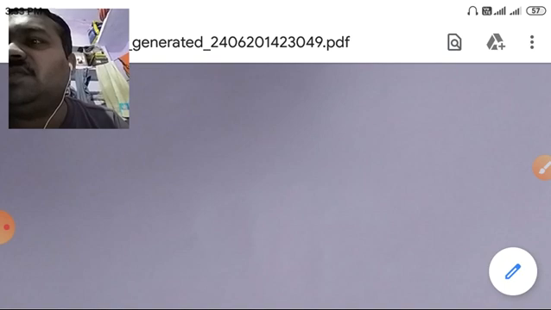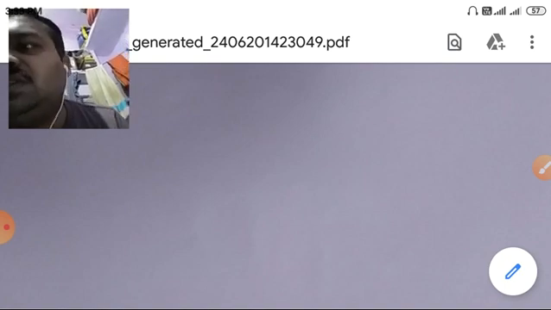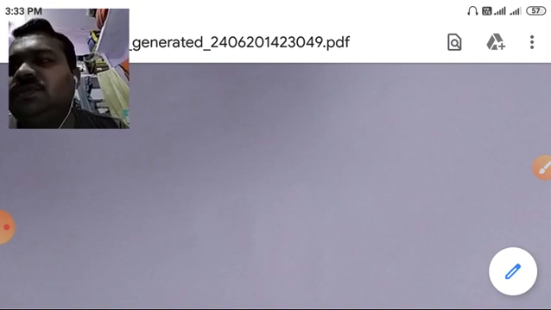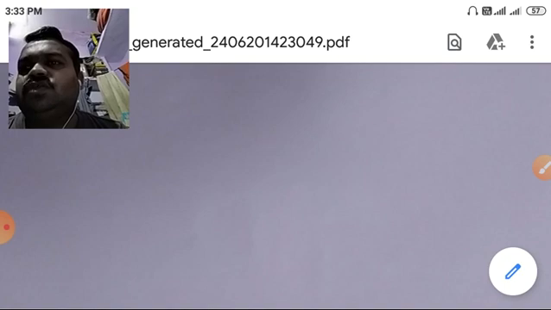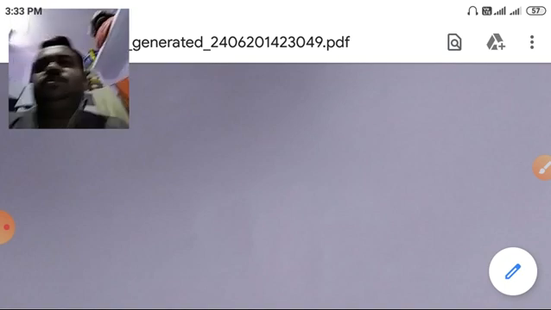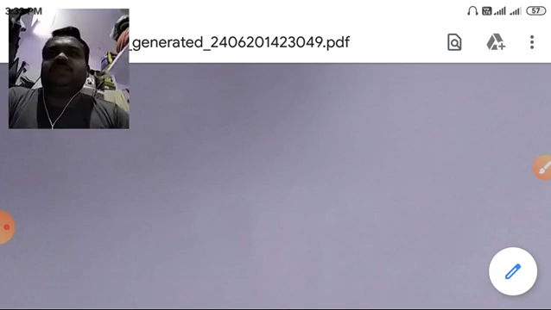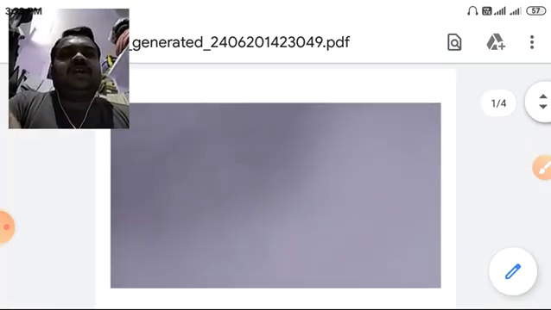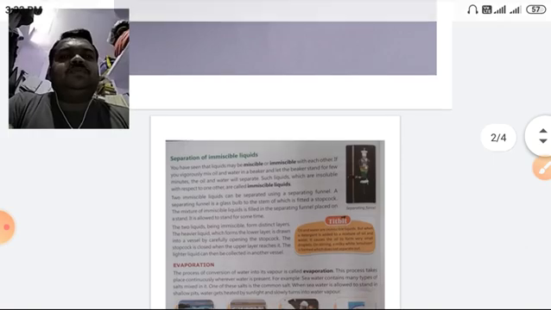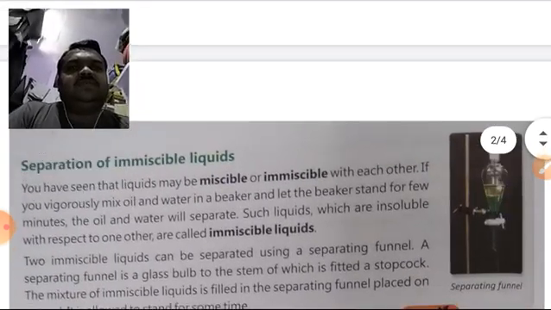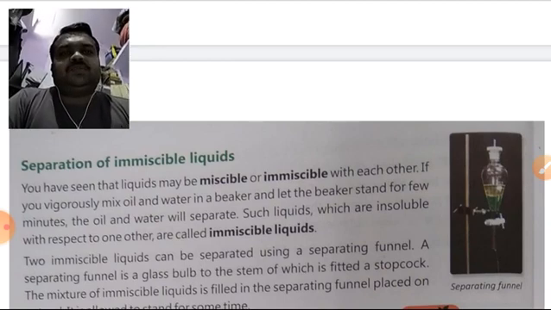And we have also seen two activities. Now today we will see the separation of immiscible liquids, how immiscible liquids are separated.